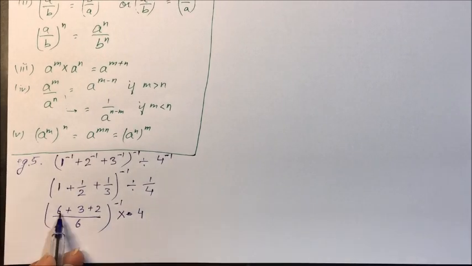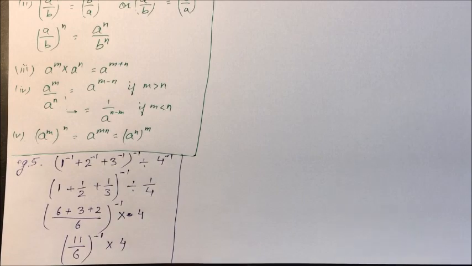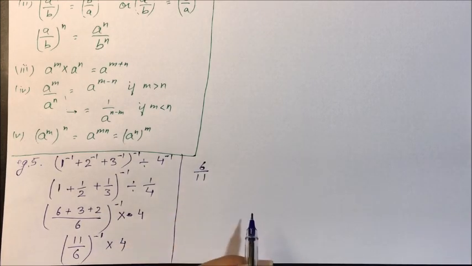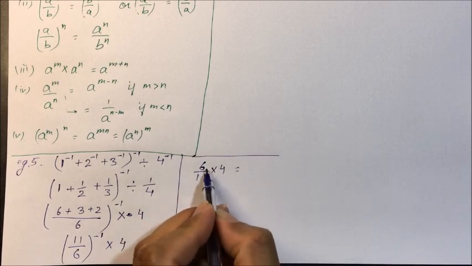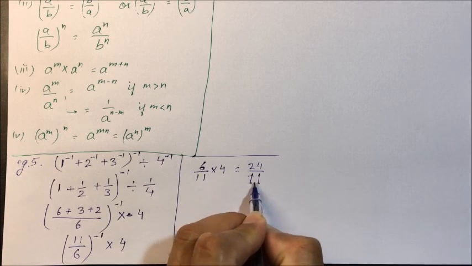Next step, 11 divided by 6, raised to power minus 1, into 4. And for minus 1, use this law, we have to take the reciprocal of this one. It will be 6 upon 11 into 4, and this equals 6 fours are 24 upon 11.